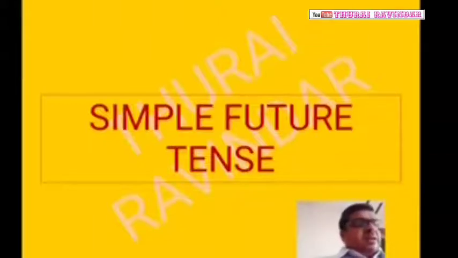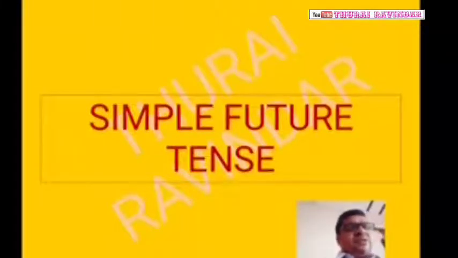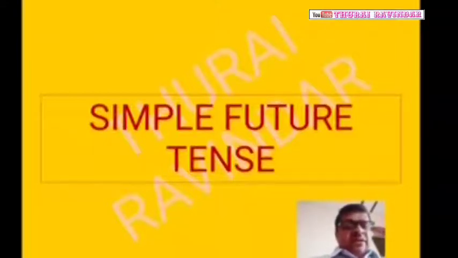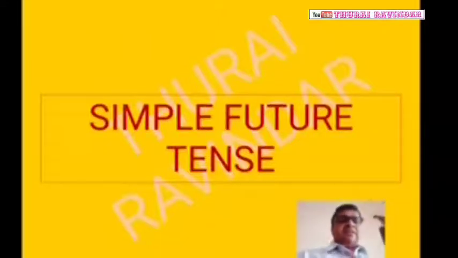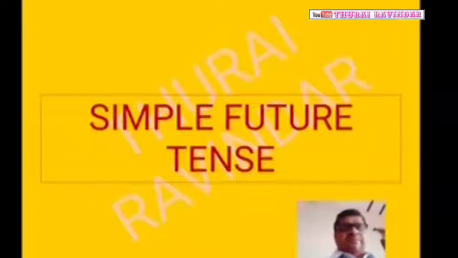Okay, once again, first I will explain you the structure. What is the structure, or what is the principle? How can we identify the sentence? How can we say that the sentence is in the simple future tense? What are the ways? Okay, let us see. I plus shall plus V1 plus object, you, they, he, she, it, names plus will plus verb 1 plus object.